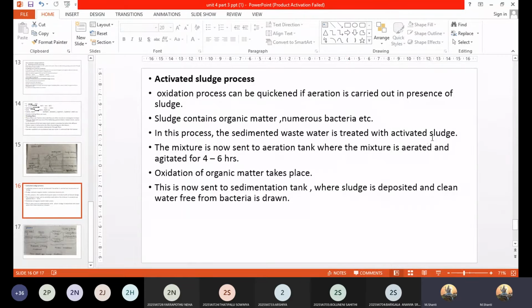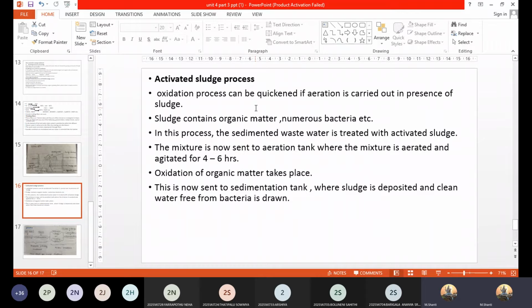Therefore, that is called the activated sludge. The sludge drawn from the previous batch contains a lot of microbial matter within it, and that enhances the process. That is why it is called the activated sludge process.